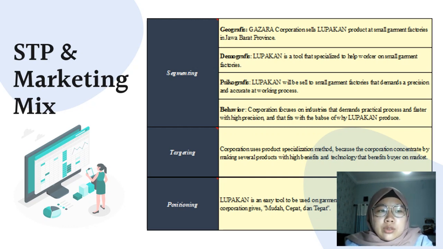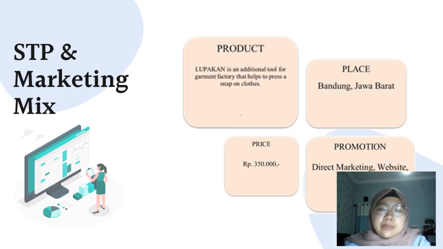Now I'm going to explain to you about STP, or segmenting, targeting, positioning. From the segmenting point, there are a few points of view: geographics, demographics, psychographics, and behavior. And there is a targeting point, where the corporation uses the product specialization method because the corporation concentrates on making several products with high benefits and technology that benefits the buyer or market. And there is a positioning tool.